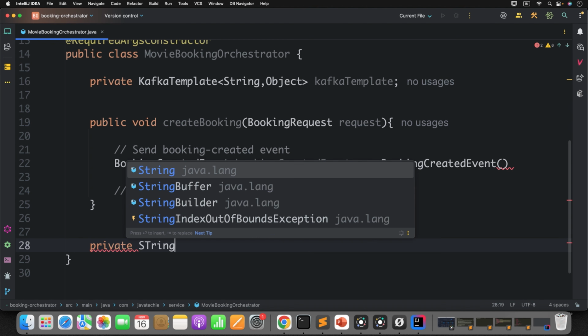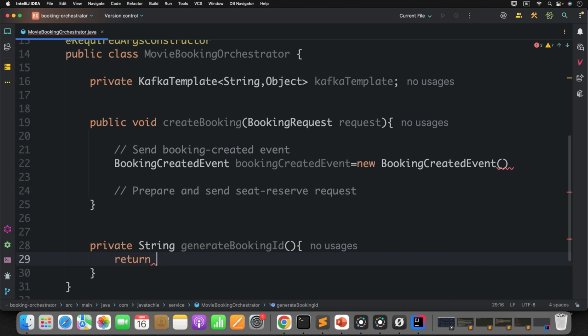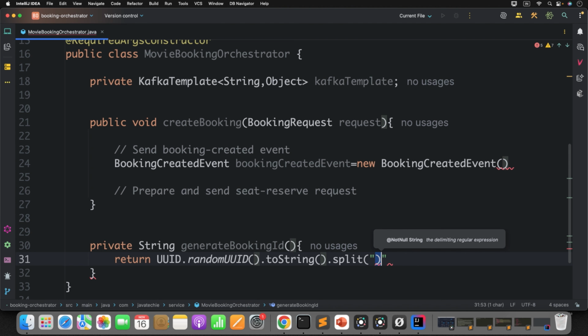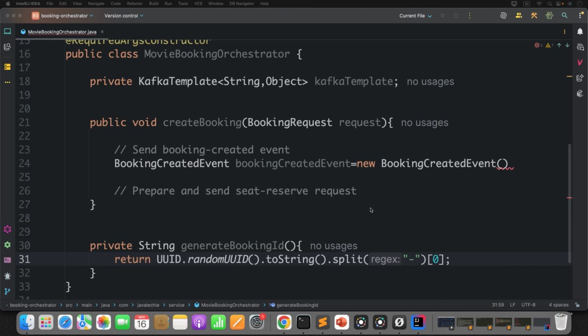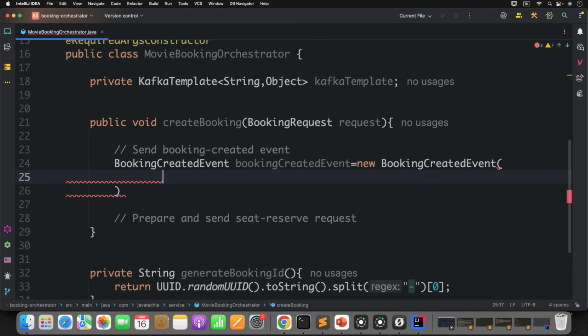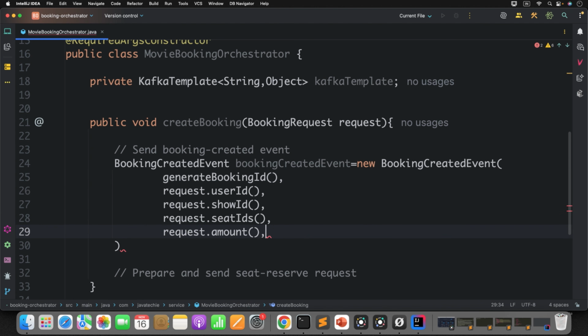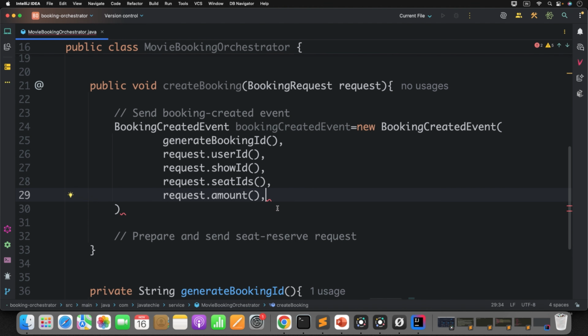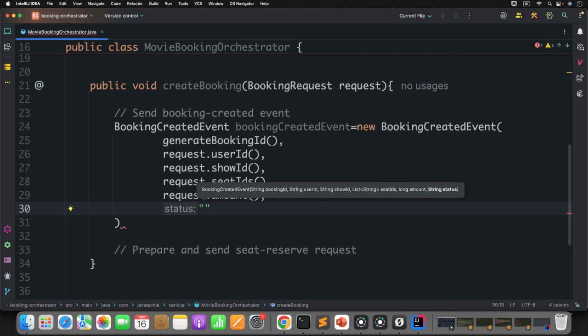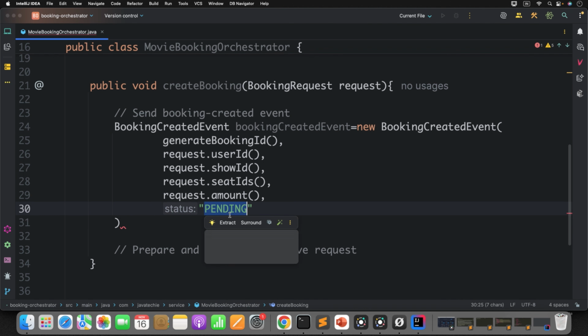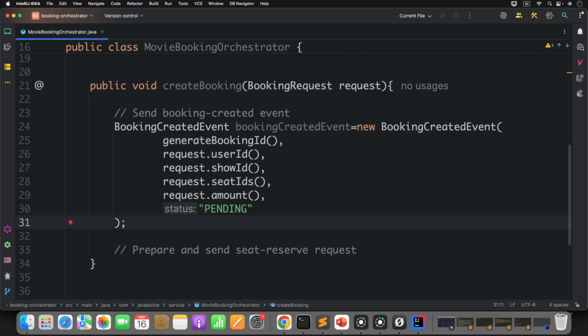Private string. Now just map the value here. What is the first argument? Your generated booking ID. Then you can pass all the fields: user ID, show ID, seat ID and amount. And while creating the booking request, you can keep the status as pending. Once all the process succeeds, the system needs to update it to confirmed, reserved, or anything else. That's fine. This is our booking created event.